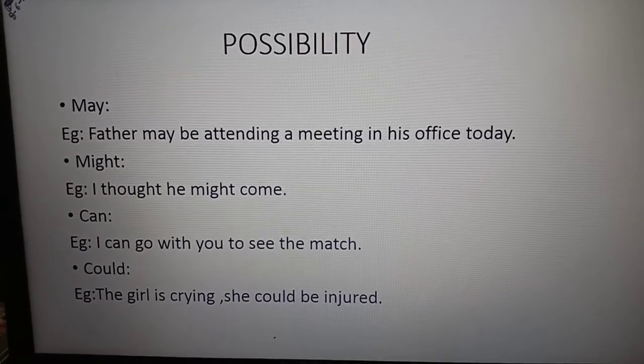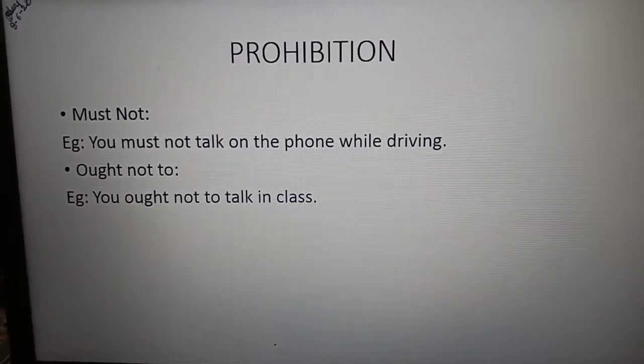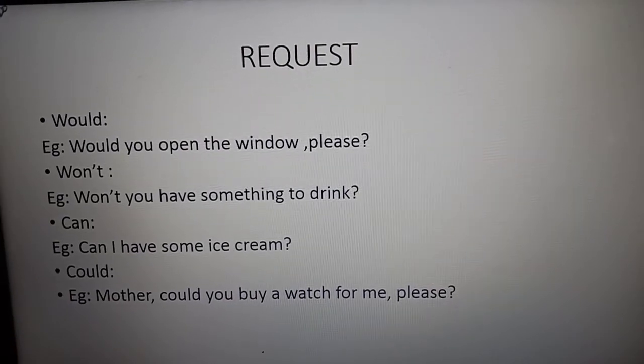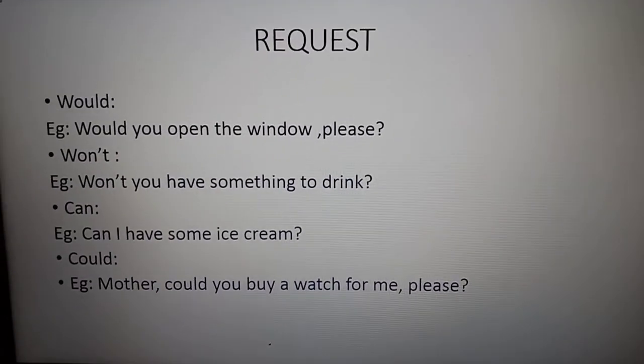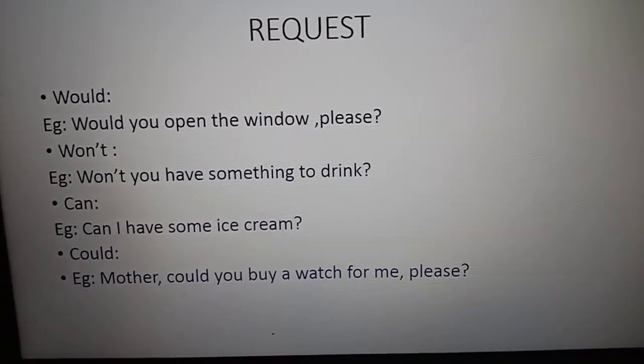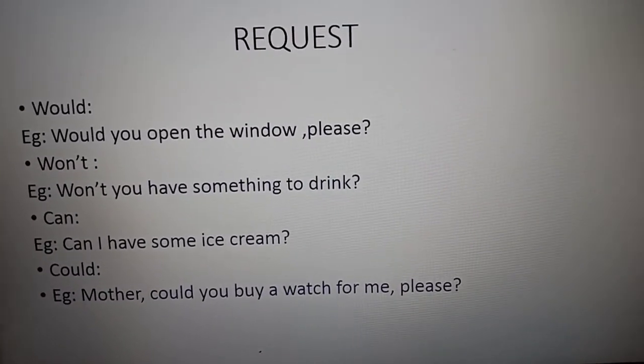obligation, possibility, prohibition, request, whatever I have given you. This is only 1 mark, and it is very simple and scoring. I hope it is very easy.